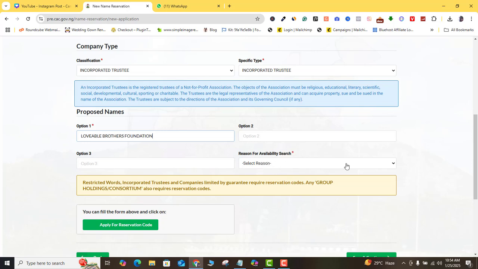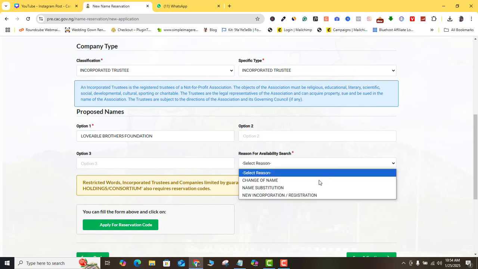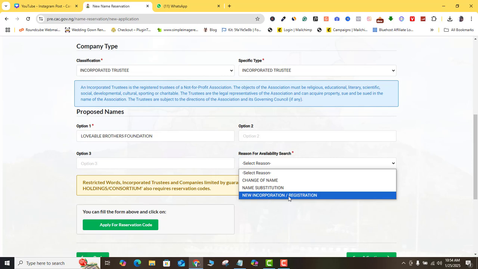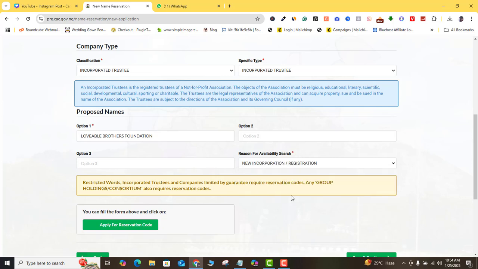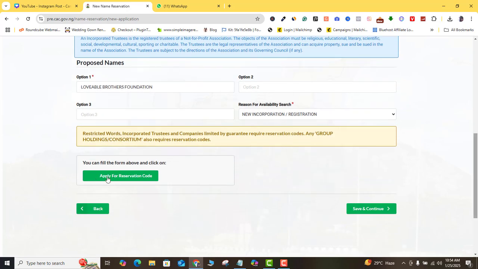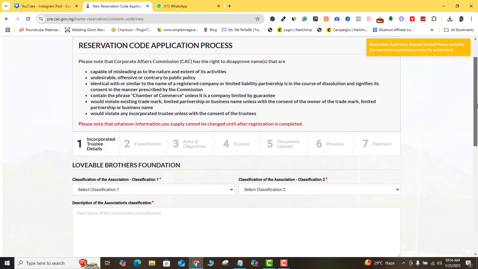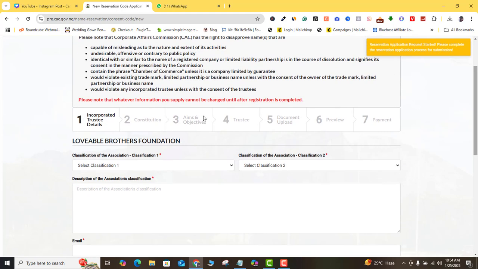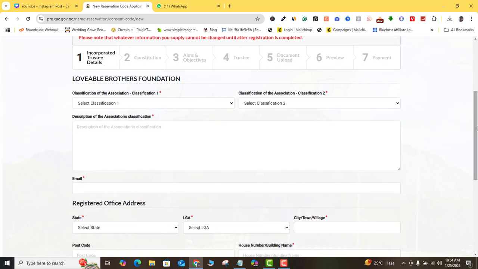For the reason for availability search, I'm going to say new incorporation and registration. Once I fill that, all I need to do is come to this green option here and apply for reservation code. Once I do that, you can see it's going to take me to this point where I need to complete 7 quick steps. So I'm going to come in here.